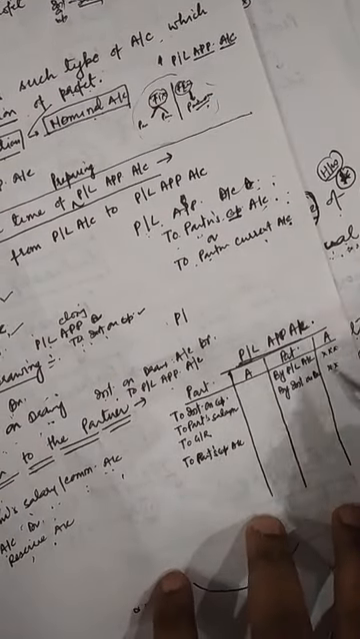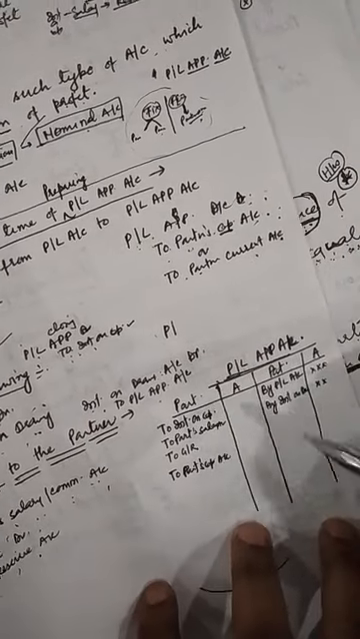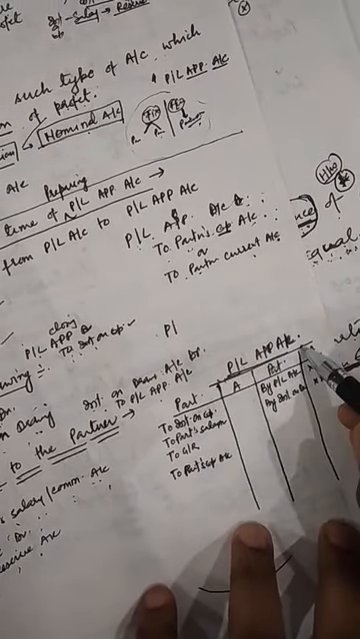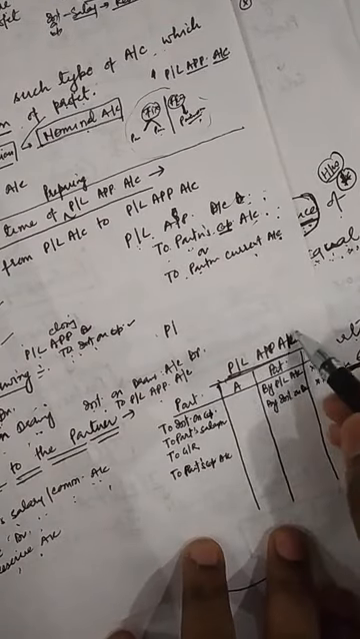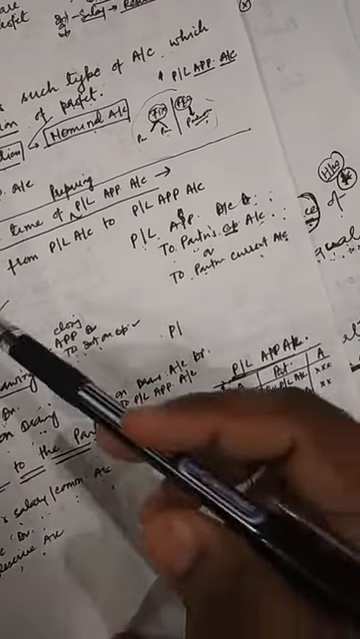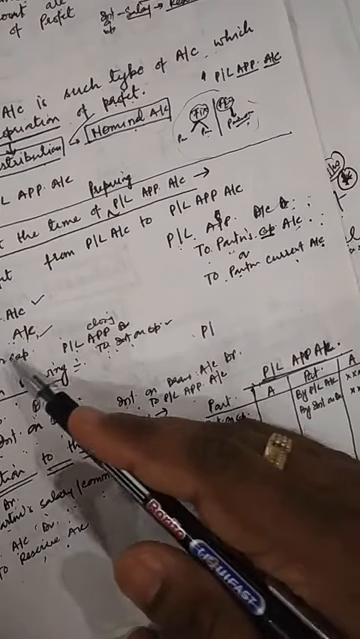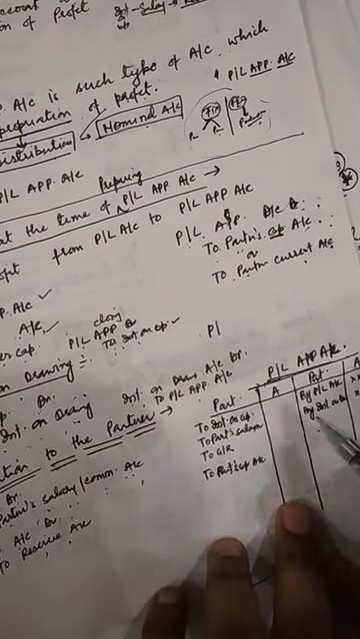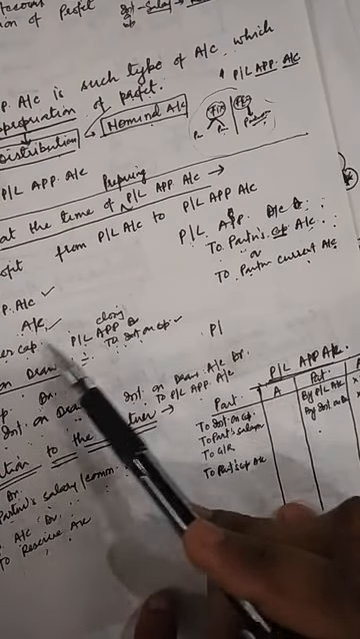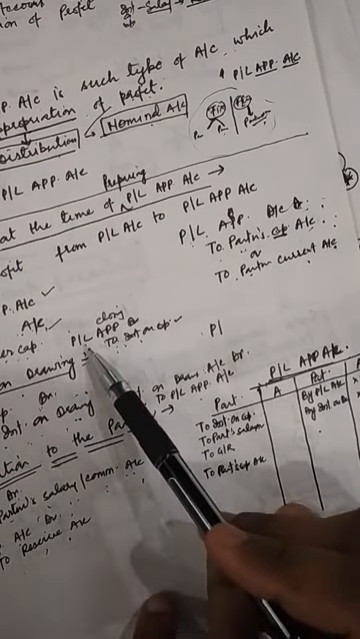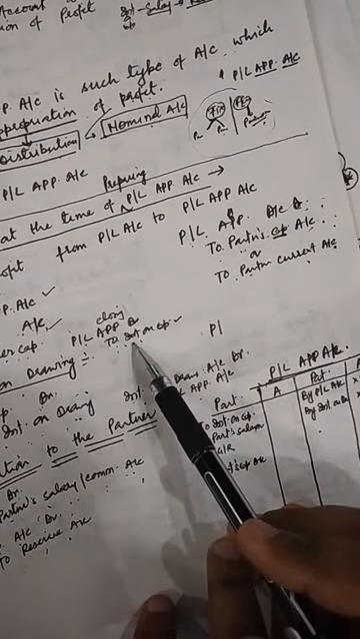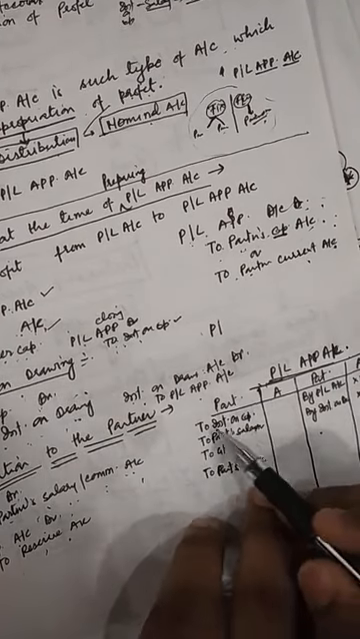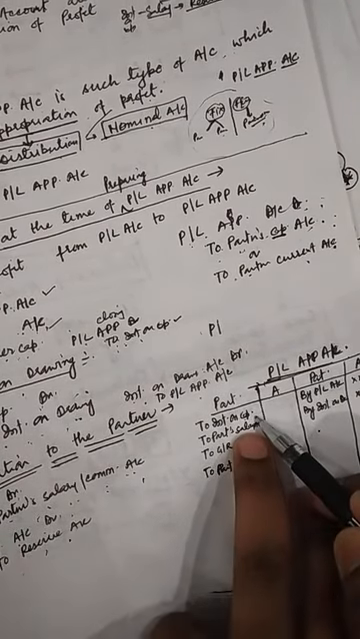Okay, by these general entries we can easily open the PL appropriation account. Wherever the entry involves the PL appropriation account, we will consider it under the PL appropriation account. From the first entry, interest on capital to partners' capital account, PL appropriation account debit to interest on capital, so interest on capital goes on the debit side.